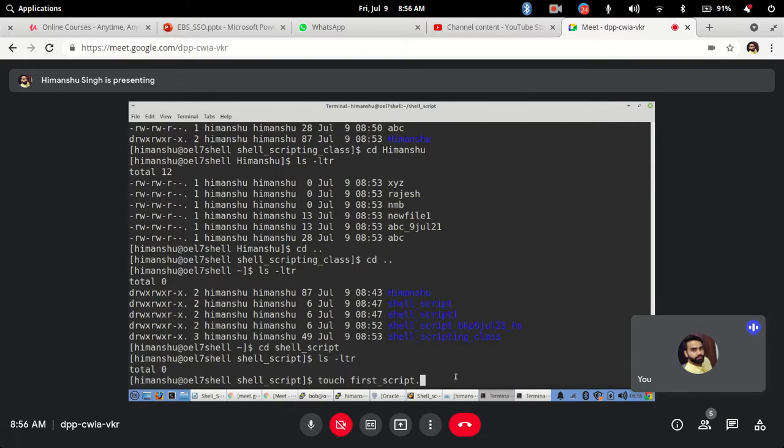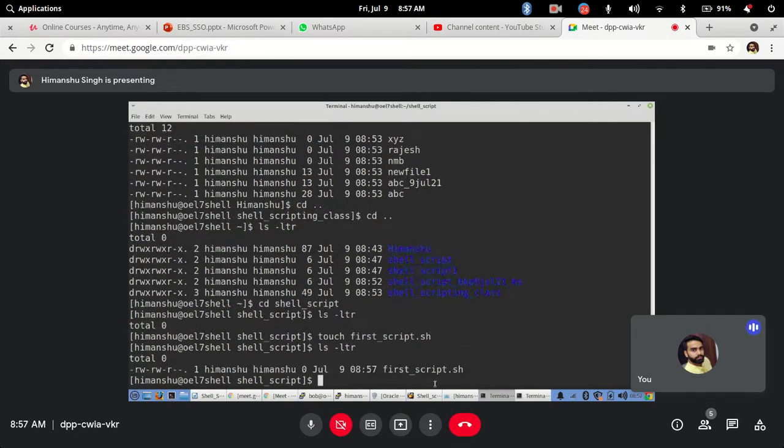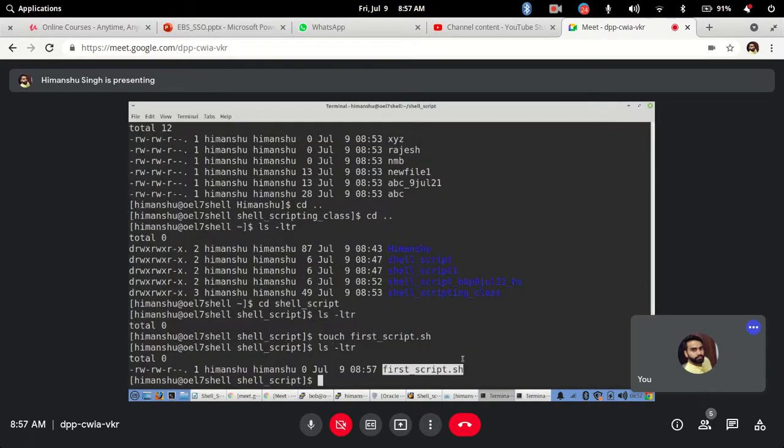Okay, and .sh. The first file, simply you have to mention it. It doesn't need to have anything special. Just mention the file name, hit enter. You will see one file, first_script.sh, that's created here. Empty file is there. Okay, so this is your file that you create. Clear?